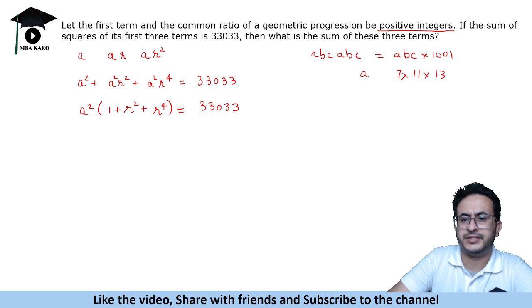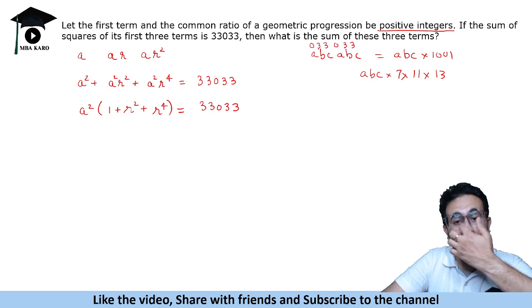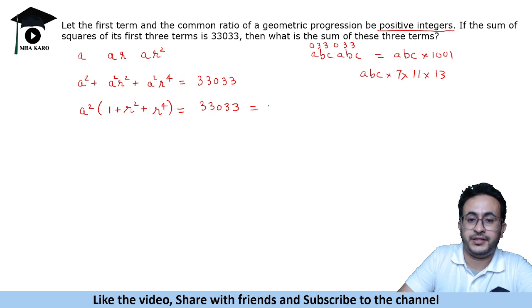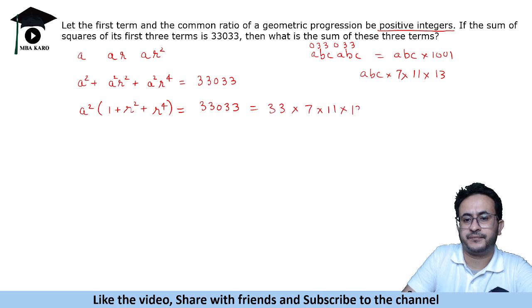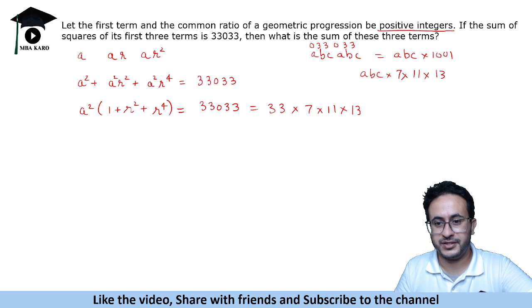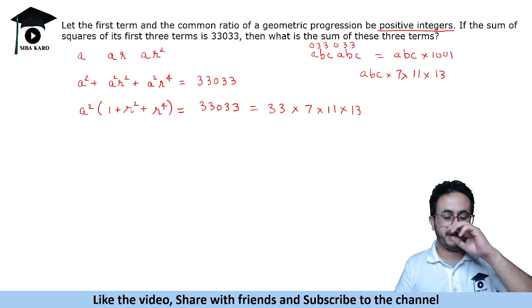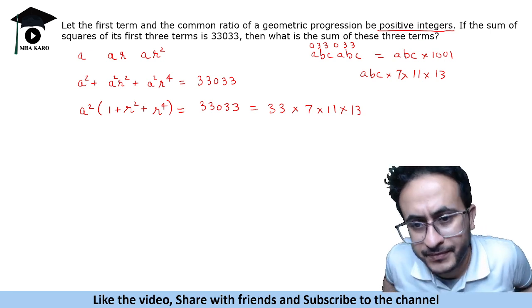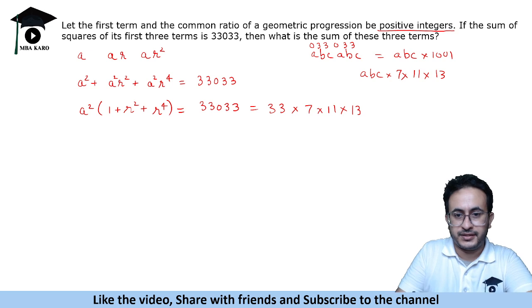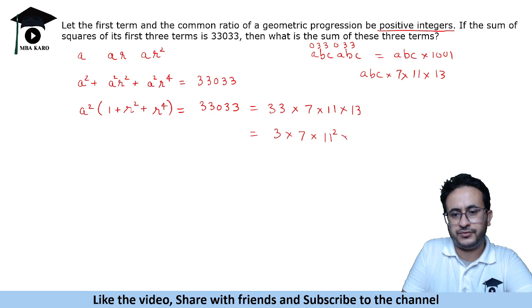So ABC into 1001, and here A is 0, so 33033. So basically this number is 33 into 7 into 11 into 13. Okay, so that's how we break down this number. This was the key here, finding the factors in this manner. Now if you found the factors, the question becomes simple. So it is 3 into 7 into 11 square into 13.